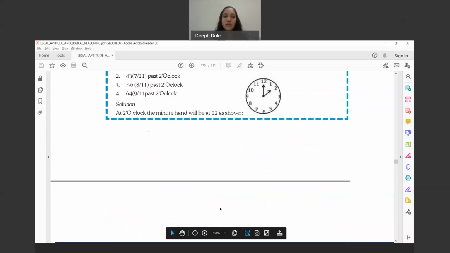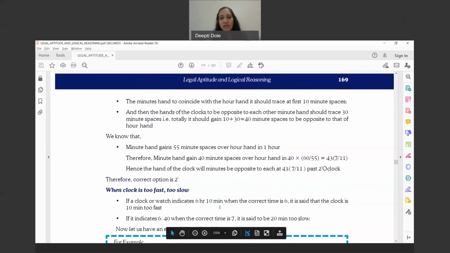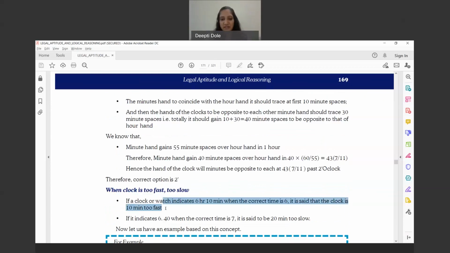So likewise, you can solve these clock concepts, and what if the time is fast or the time is slow, then you will have to take that corrective measure. So if a clock or a watch indicates 6 hours 10 minutes, when the correct time is 6, it is said the clock is too fast.